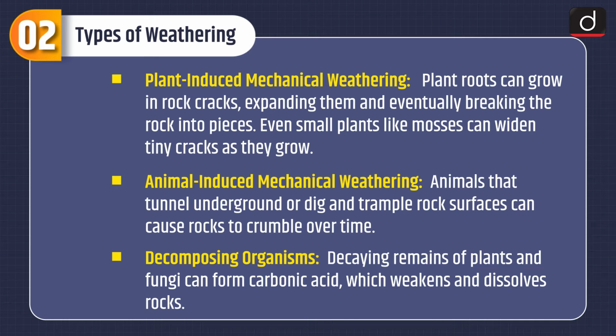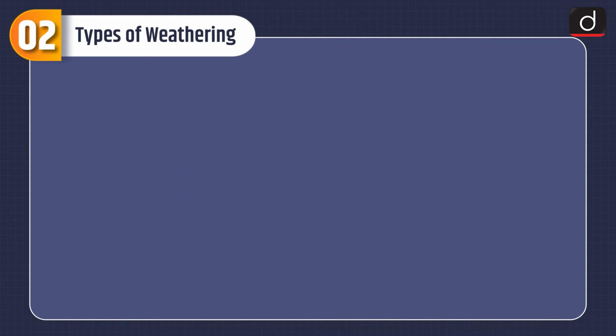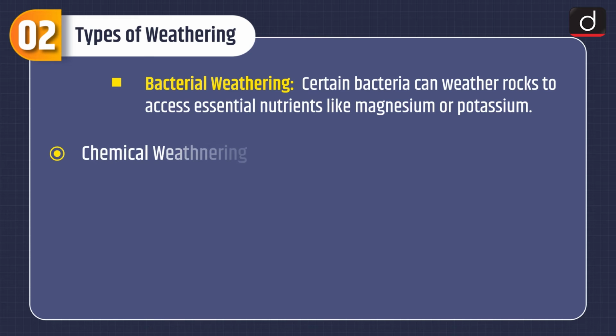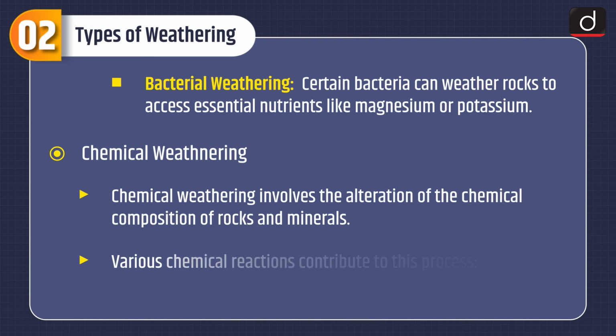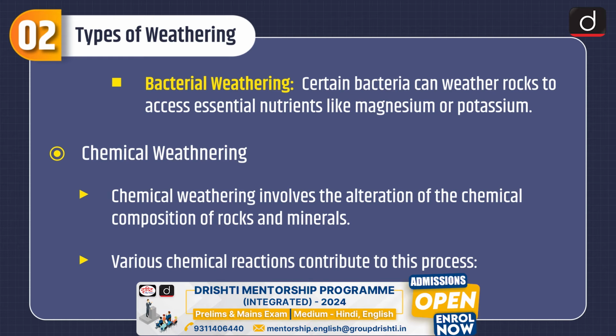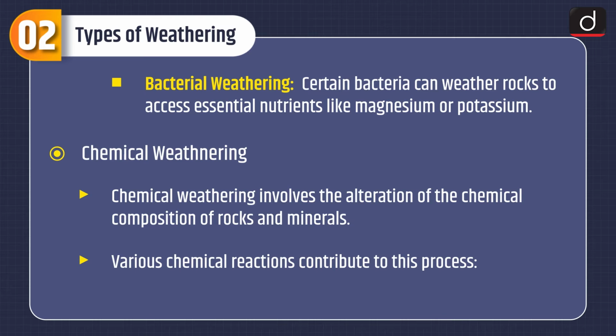Decomposing organisms. Decaying remains of plants and fungi can form carbonic acid, which weakens and dissolves rocks. Bacterial weathering. Certain bacteria can weather rocks to access essential nutrients like magnesium or potassium. Chemical weathering. Chemical weathering involves the alteration of the chemical composition of rocks and minerals. Various chemical reactions contribute to this process.